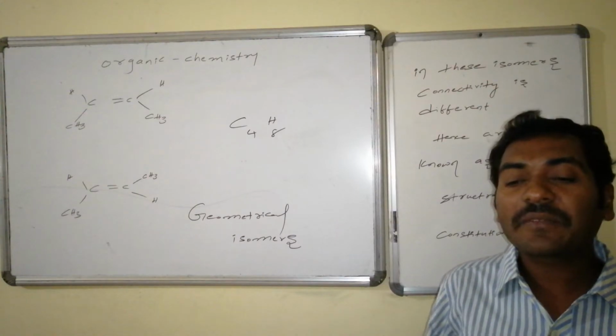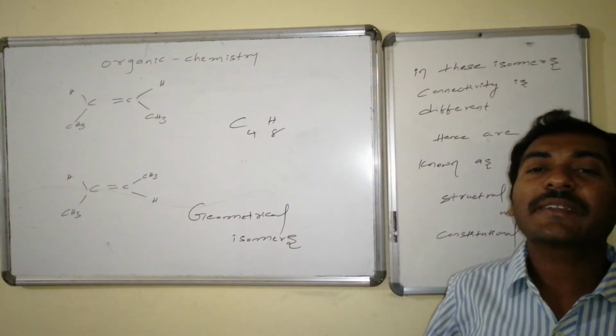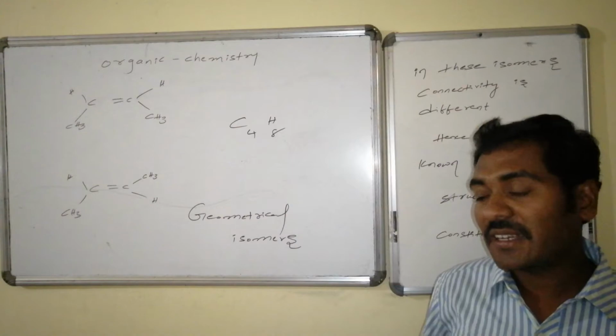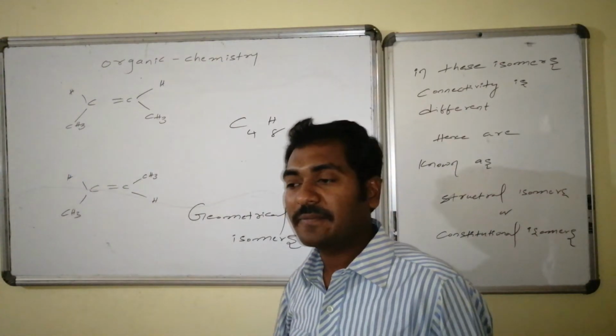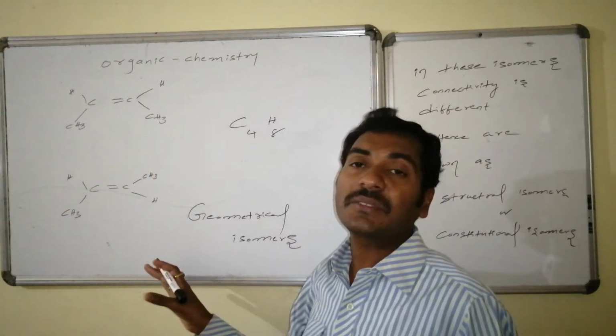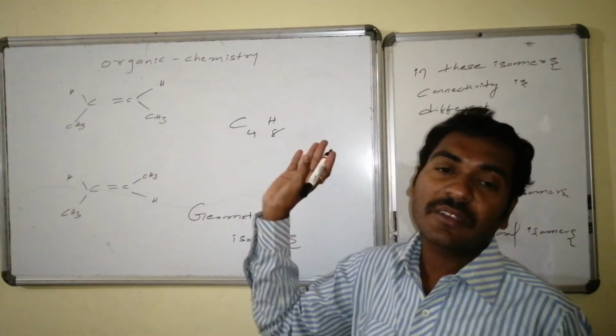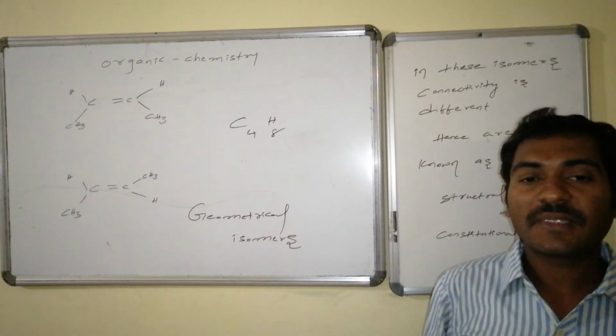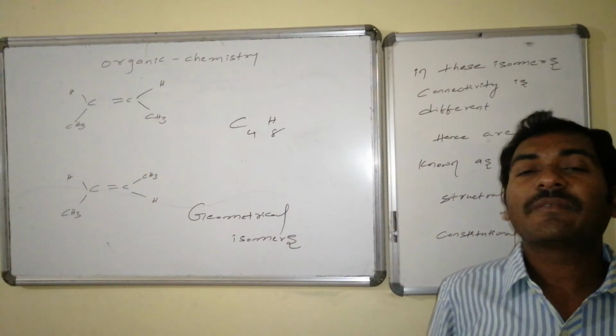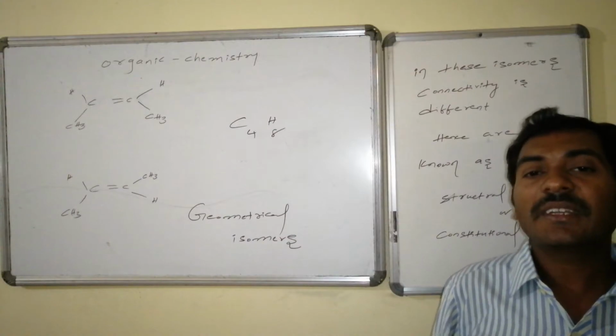Now I can write another compound which is also an isomer. That isomer is said to be a structural isomer. If I write 2 methyls and 1 carbon on one side of the double bond, that will be different from these two. For these two, that particular new structure becomes a structural isomer. That is not a geometrical isomer. That becomes a structural isomer.